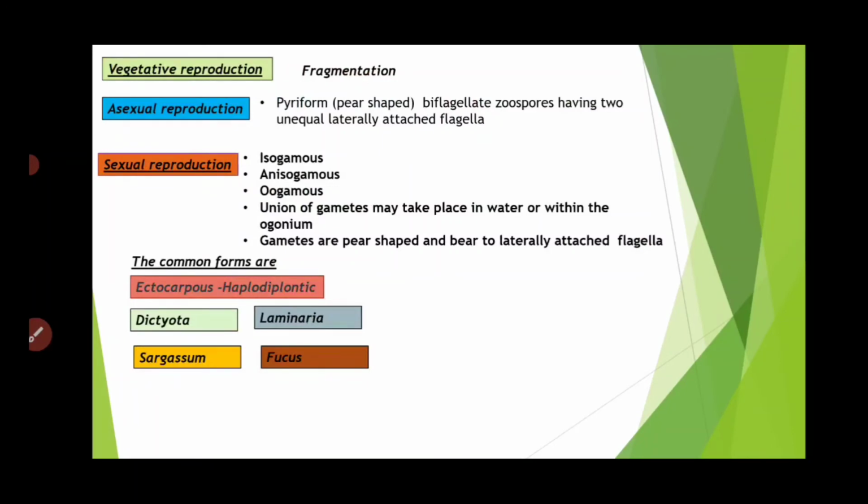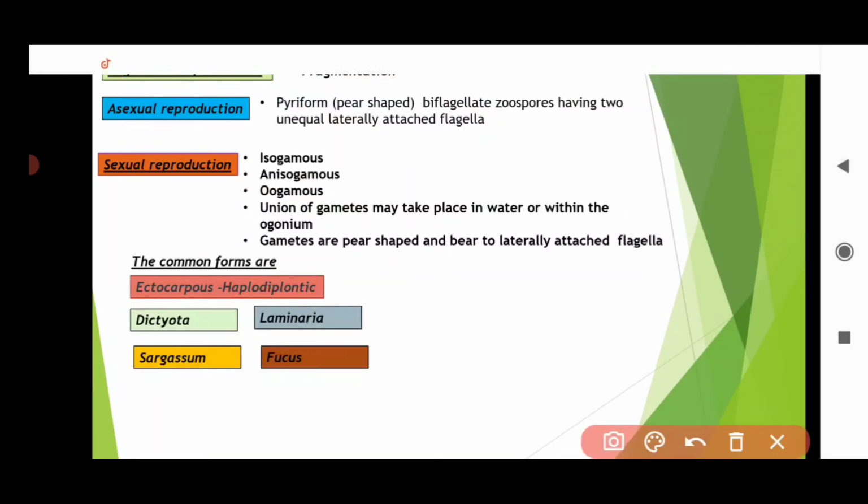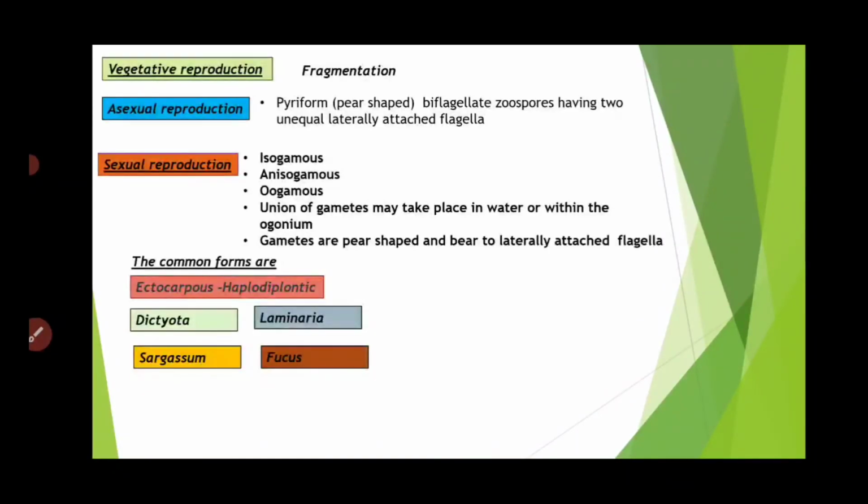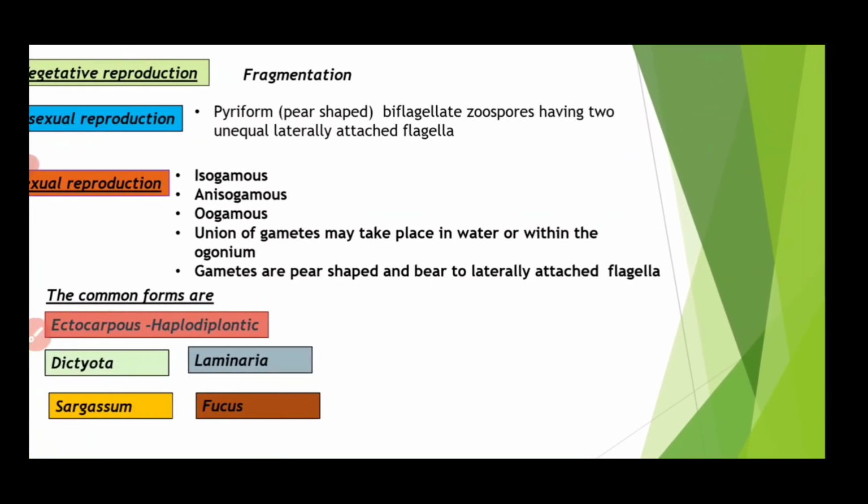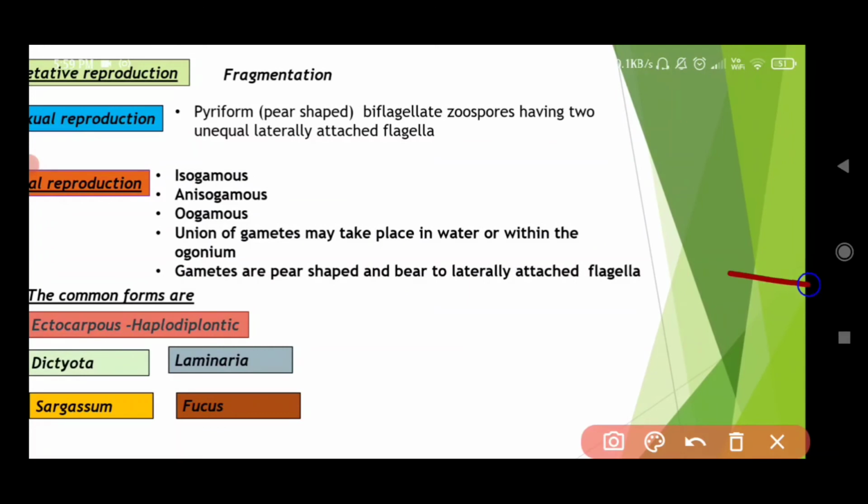Now talking about how they reproduce: vegetatively they reproduce by fragmentation.